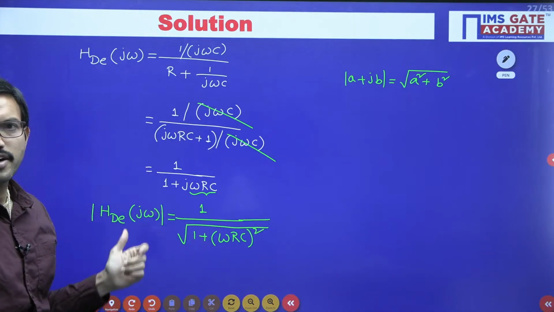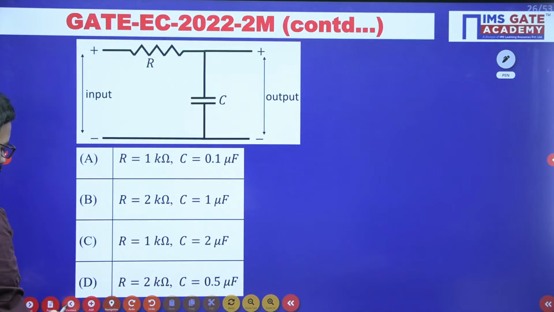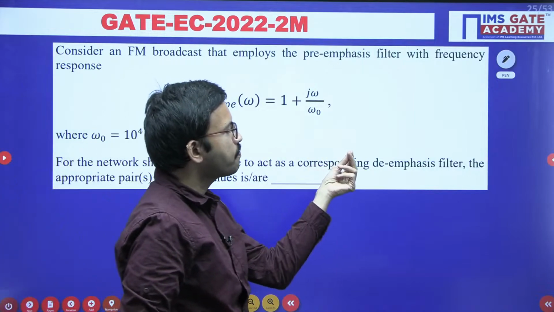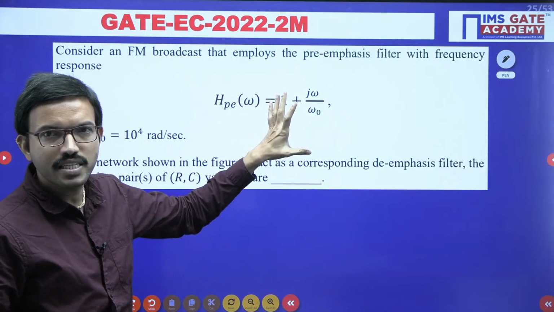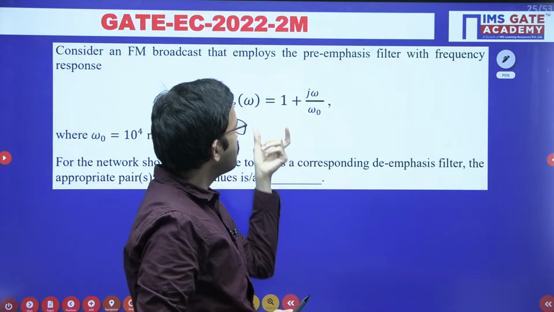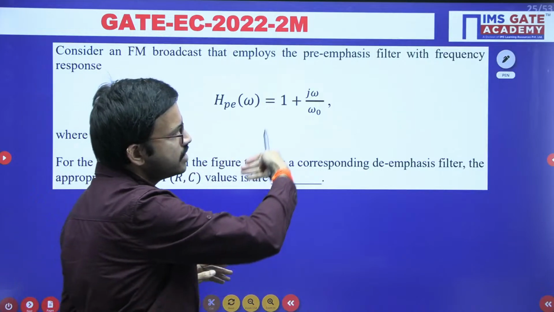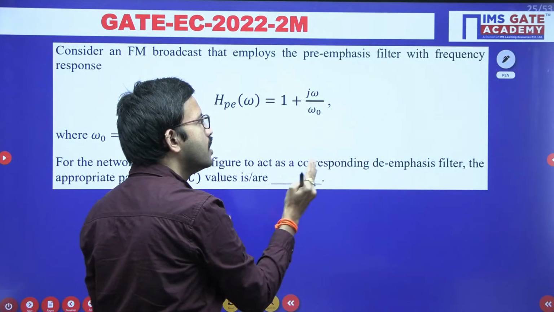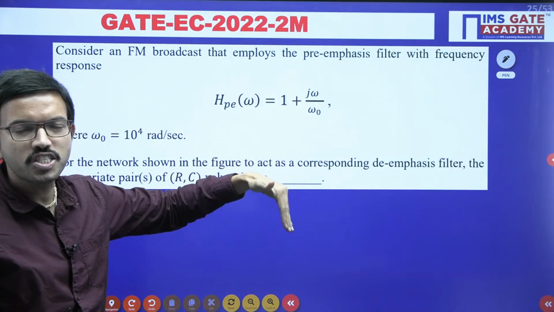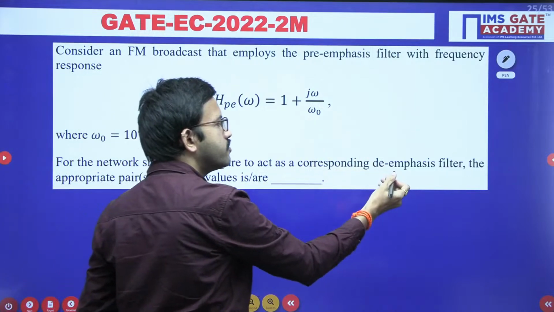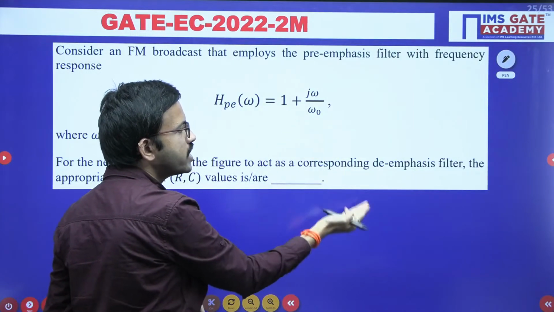So this is the magnitude of the transfer function related to the de-emphasis network. I hope all of you know about pre-emphasis and de-emphasis. In the transmitter section, at low frequencies the message signal strength generally decreases, and there we want to increase the signal strength. With the help of the pre-emphasis network, we can amplify the signal part. At the receiver, since you have amplified some range of frequencies, exactly the opposite process has to be done by the de-emphasis network in the receiver.